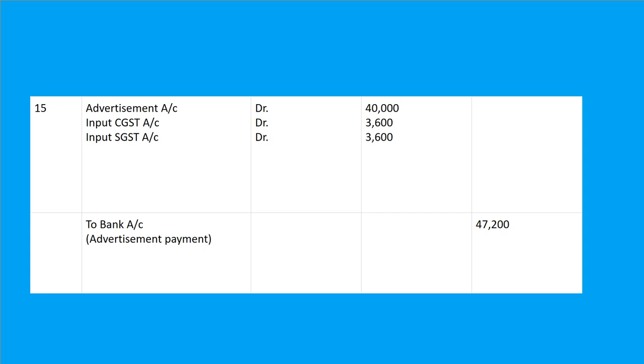So the entry will be advertisement account debit 40,000. Input CGST account, 9% of 40,000, 3,600. Input SGST account also 3,600 to bank account. Why? Because they have paid advertisement by check. Payment of advertisement expenses done by check. That's why it is to bank account. So finally the narration will be advertisement payment.